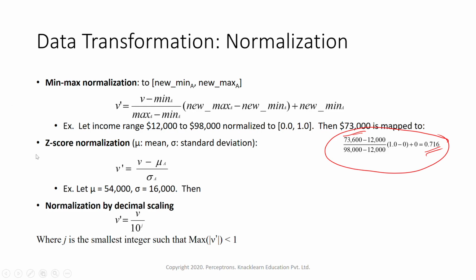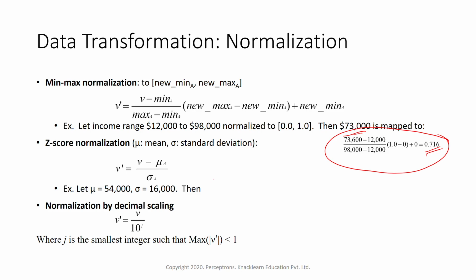Next is z-score normalization. There is one more process for normalization, called z-score normalization. So for z-score normalization we have to take the mean value and the standard deviation. This is the formula for z-score. We have to take the value minus mu, that is the mean of A, divided by the standard deviation of A. Suppose we have a mean of 54,000 and a standard deviation of 16,000. So using this formula, we can just write it like this.